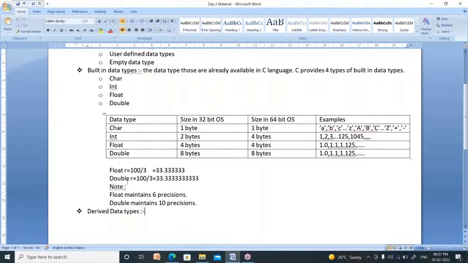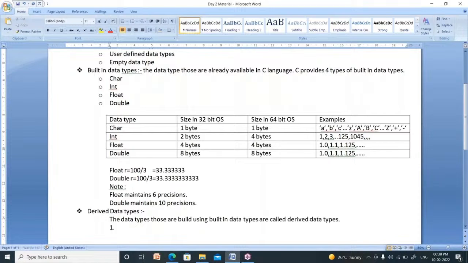Derived data type is nothing but the data type which was created by using these built-in data types. The data types created or developed by using these four: char, int, float, double. These four are known as built-in data types. Those data types built using built-in data types are called derived data types.